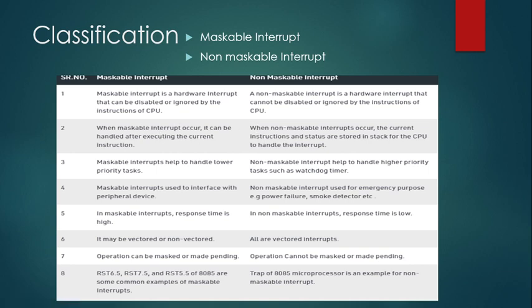For example, if you press Alt, Control and Delete together in your system, it sends an immediate signal to the system when the computer is not responding. So this is also a type of non-maskable interrupt. The computer is not responding, so immediately it generates a signal, and the computer must deal with it immediately. Also, in certain cases of power failure, it has to give an alarm, or even in the case of the watchdog timer. All these are non-maskable interrupts.